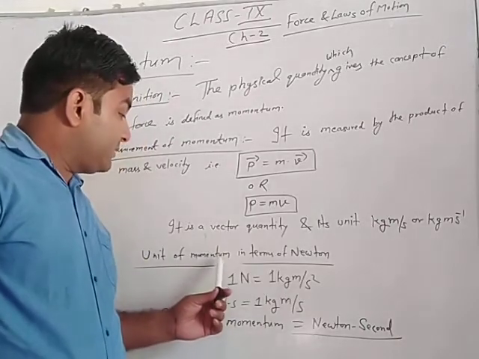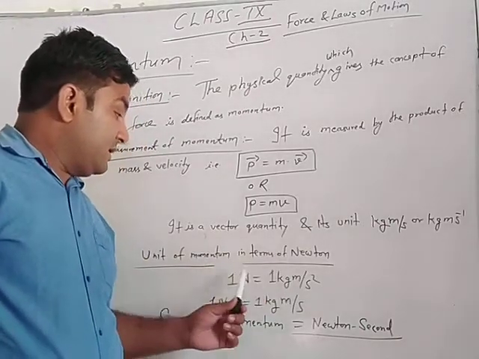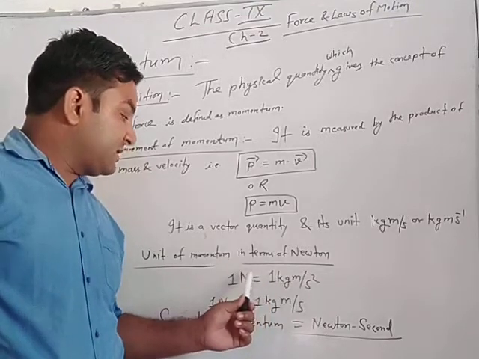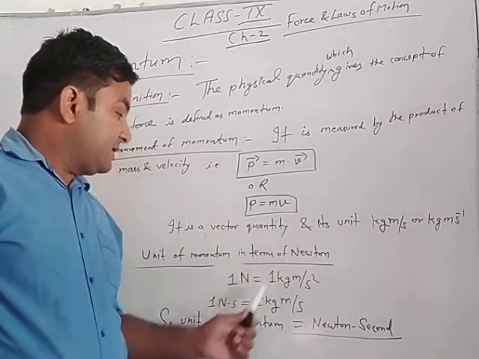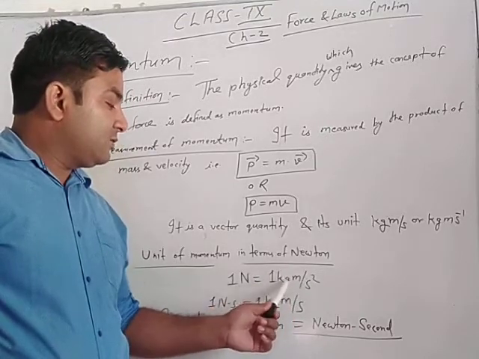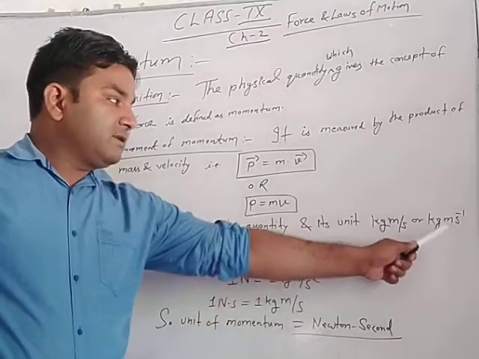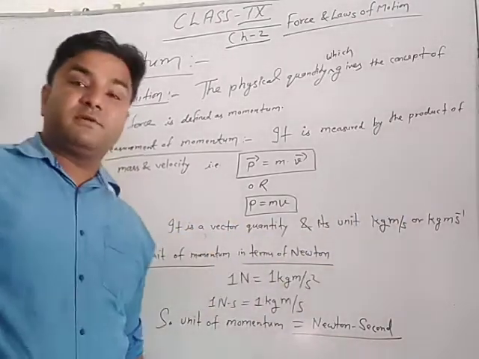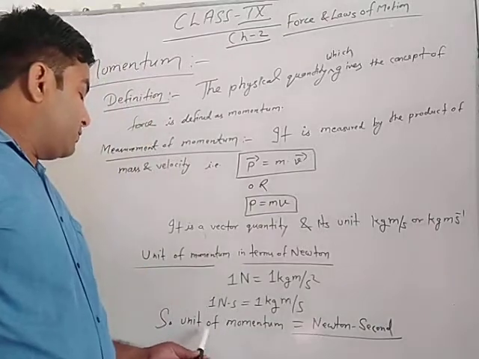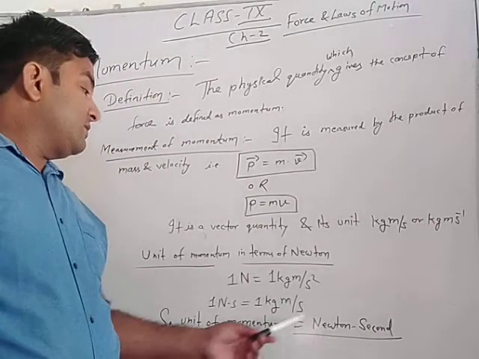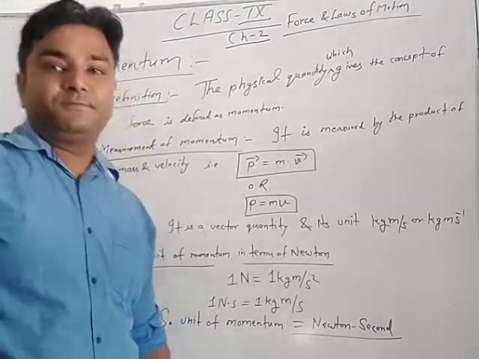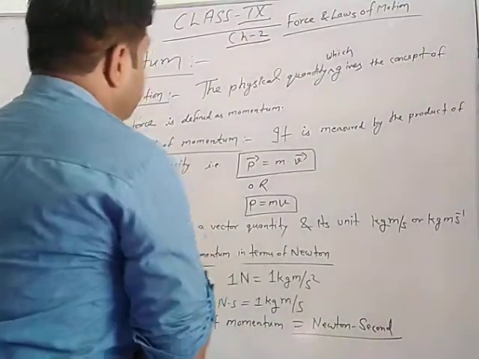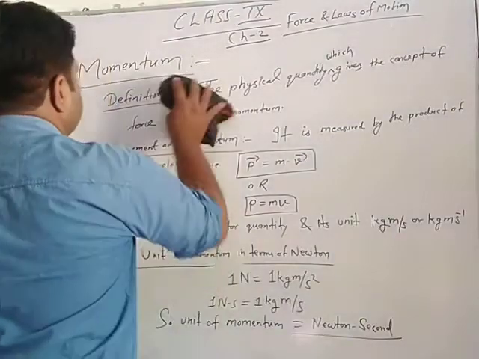Here the unit of momentum in terms of Newton is very important. As we know, 1 Newton is equal to 1 kilogram meter per second square, so multiplying by second on both sides, the second cancels and 1 Newton second is equal to 1 kilogram meter per second. So the SI unit of momentum in terms of Newton is Newton second. Then after this we will plot the graph of momentum related physical quantities.